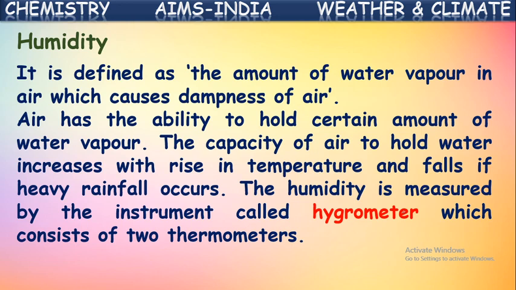The humidity is measured by the instrument called a hygrometer. Yes, we can measure this humidity also. The instrument used for measuring this humidity is called a hygrometer, which generally consists of two thermometers. So this hygrometer is made with two thermometers. It is used for measuring humidity in a place.